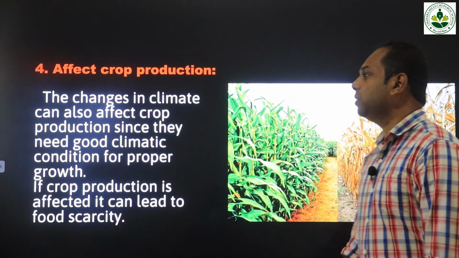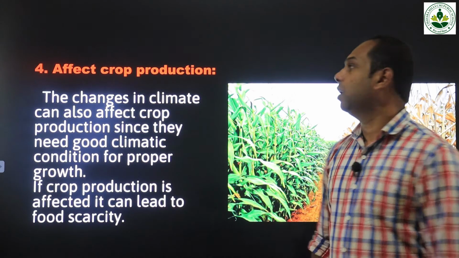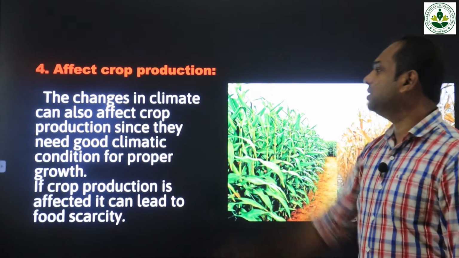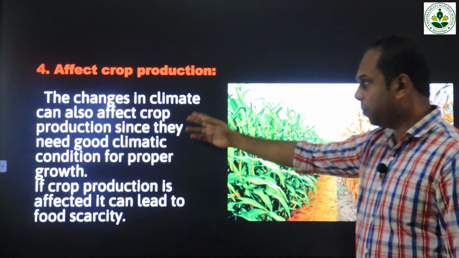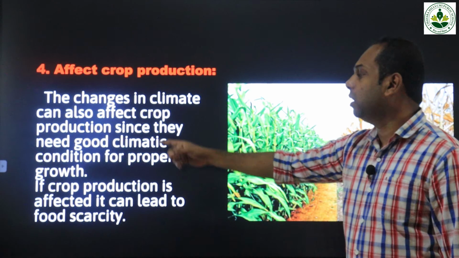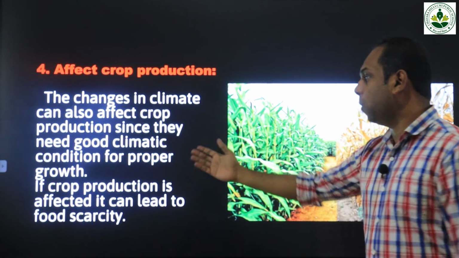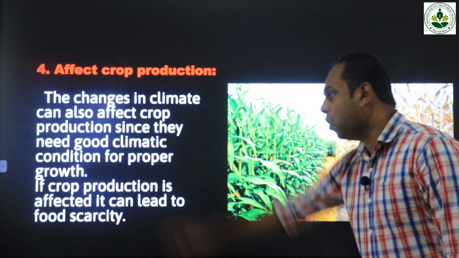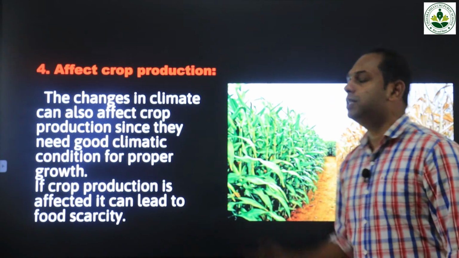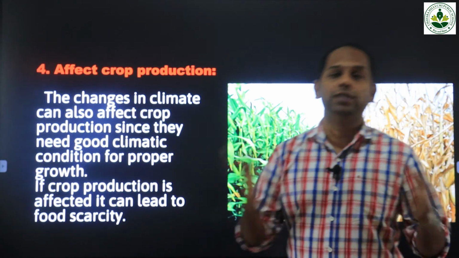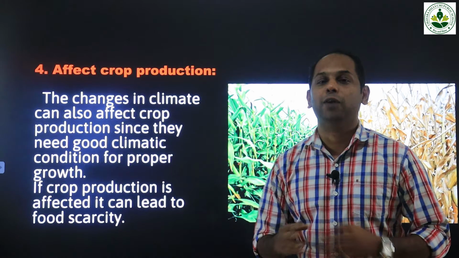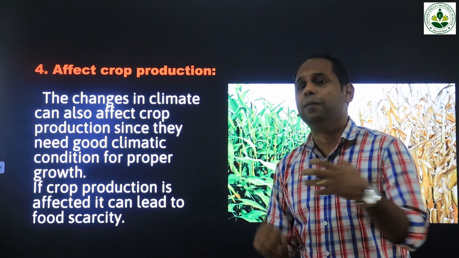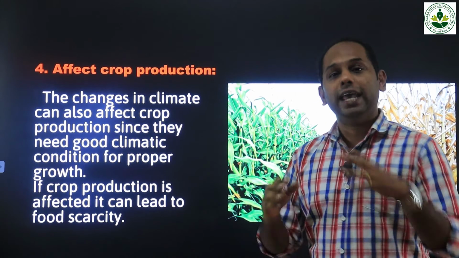Then the fourth major consequence of global warming: it affects crop production. The changes in the climate can also affect the crop production since they need good climatic conditions for proper growth. If crop production is affected, it can lead to food scarcity. See, in the world there are n number of crops. Especially in India, we have crops like rice, wheat, millet, maize. So these are the major crops that we have in India.